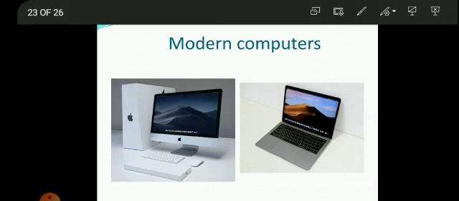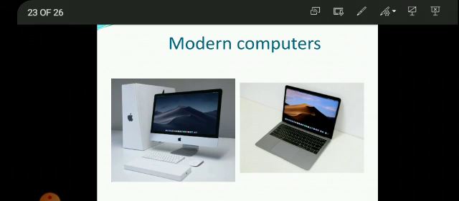Modern computers. Students, modern computers are smaller, less expensive, more powerful, and more efficient, and have more features than in the early days. Nowadays, computers perform a diverse array of services and functions and play a major role in people's personal and professional lives.